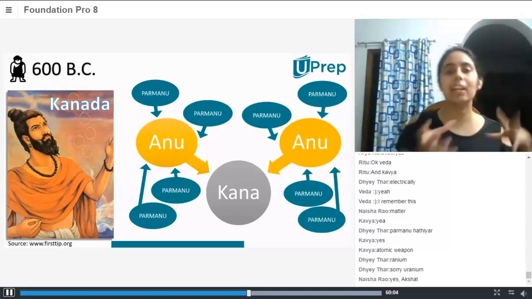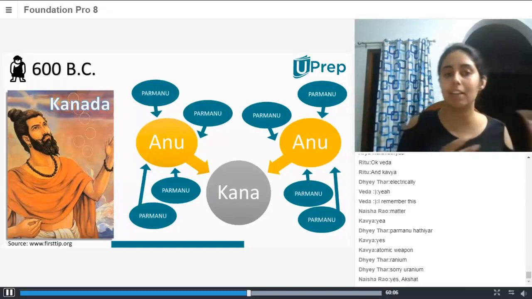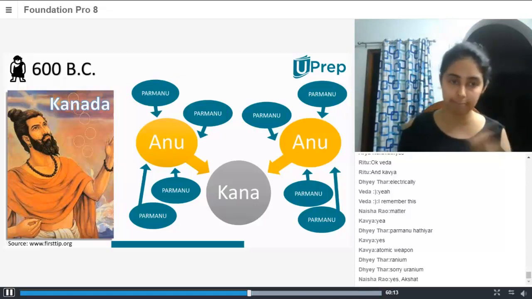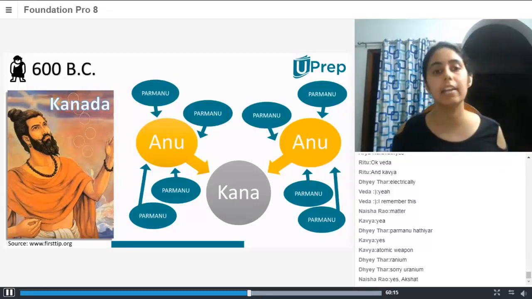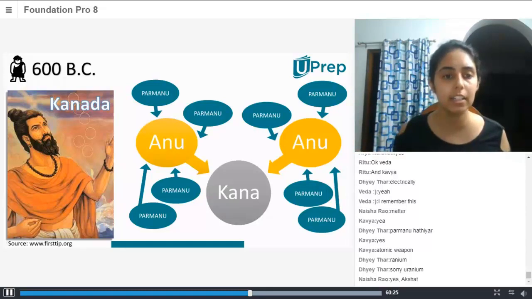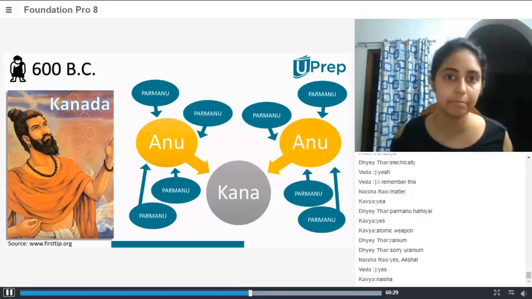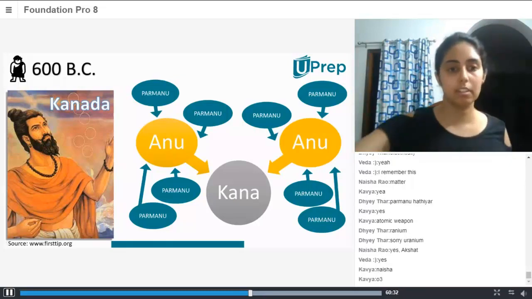So two Parmanus together will have one molecule. For example, hydrogen is diatomic, right? And ozone is triatomic because it's O3. So yeah, you get the logic, right? Did everybody understand this? Yes. All right, good. Let us proceed.